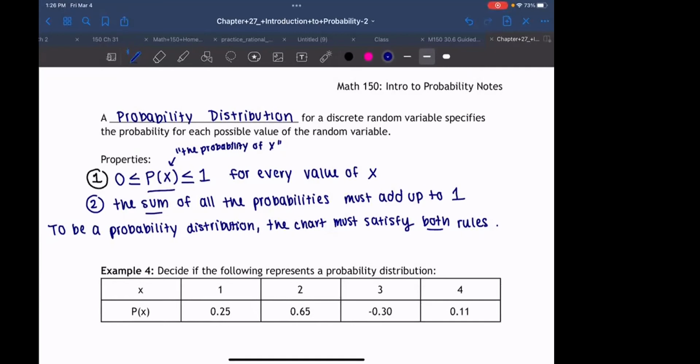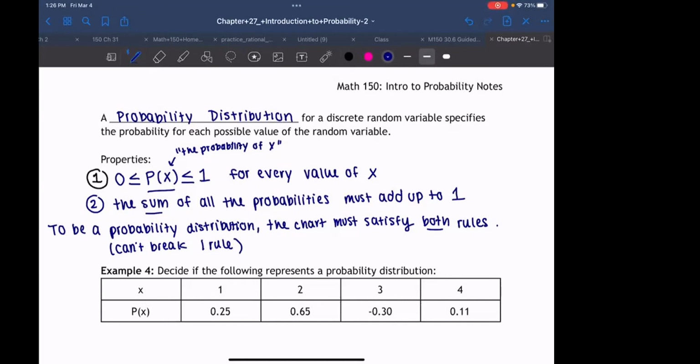Even if all the probabilities are between 0 and 1, if they don't add up to 1, then it's not a probability distribution. Or if they add up to 1 and there's a negative probability, it's not a probability distribution.